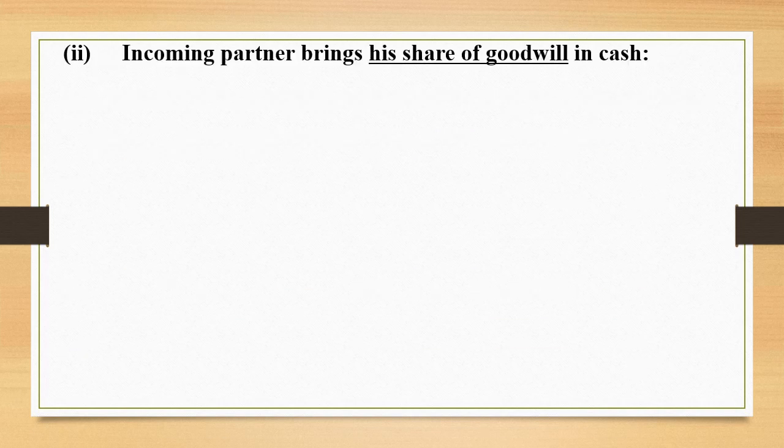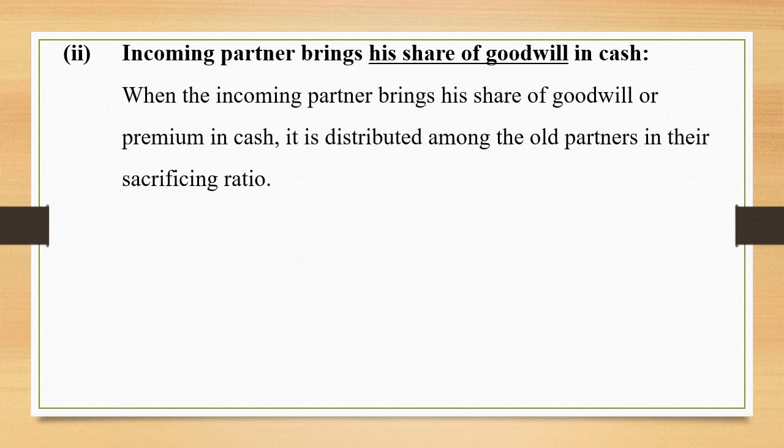Case 2. When the incoming partner brings his share of goodwill in cash. When the incoming partner brings his share of goodwill or premium in cash, it is distributed among the old partners in their sacrificing ratio.